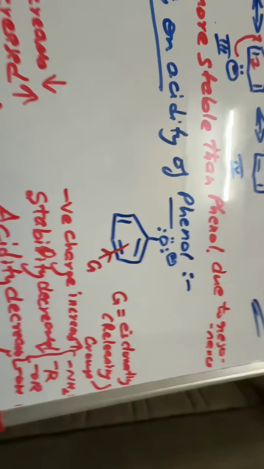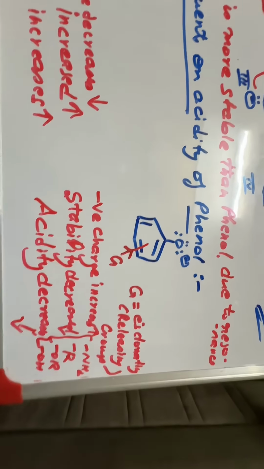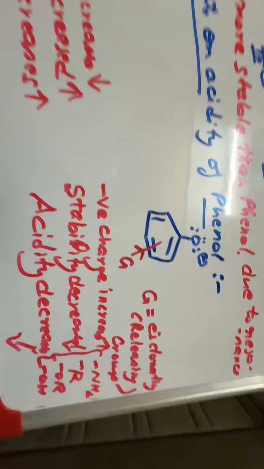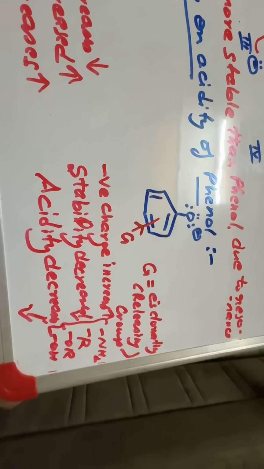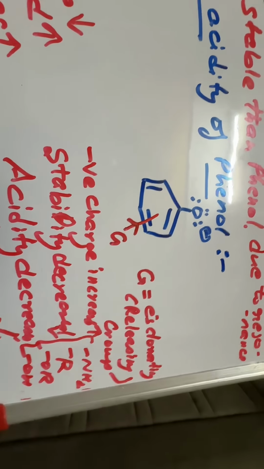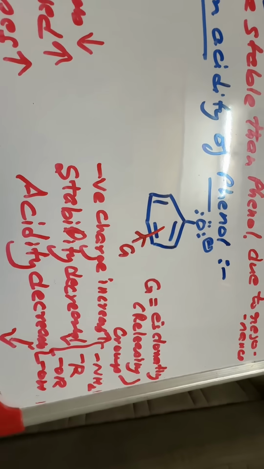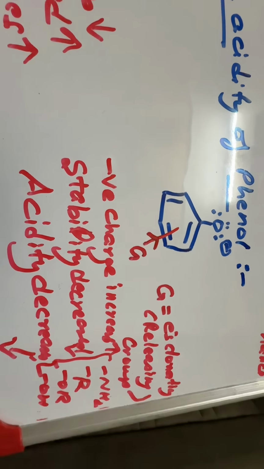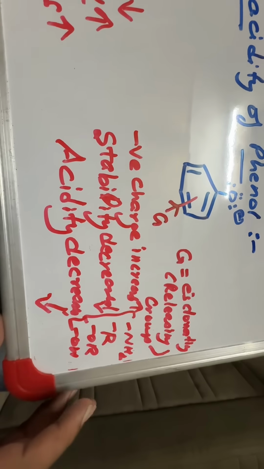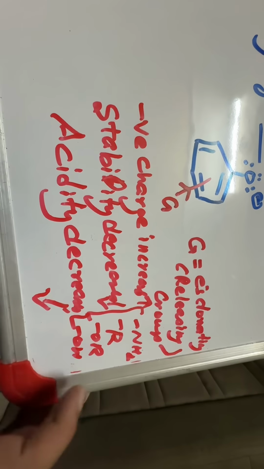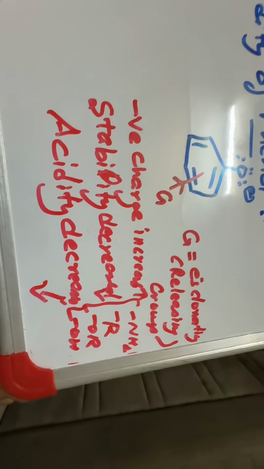Now the effect is for the electron donating group. The electron donating groups are those groups which donate their electrons towards the ring. It donates the electron away from itself and gives the electrons to the ring. These electron donating or releasing groups are the amine group, alkyl groups, alkoxy group or OH group.